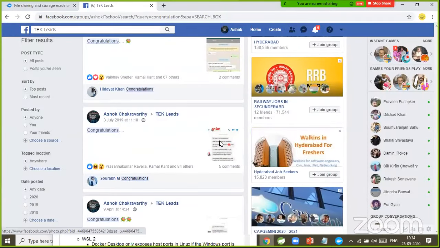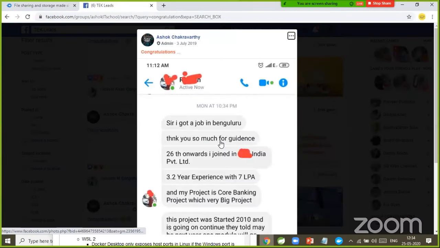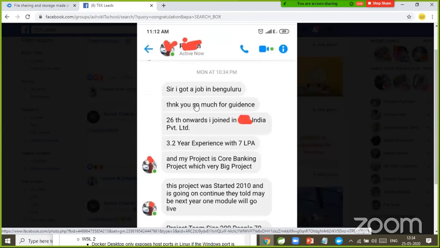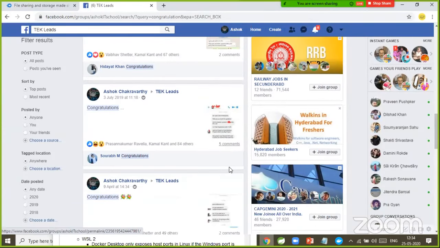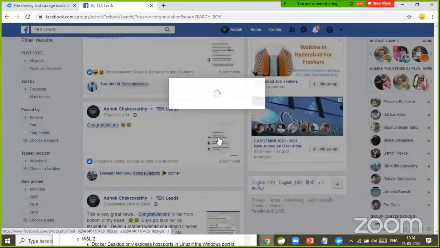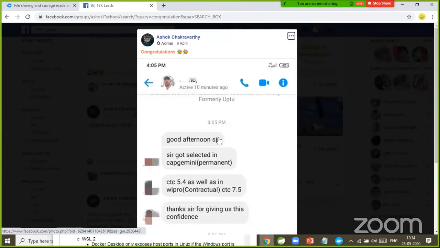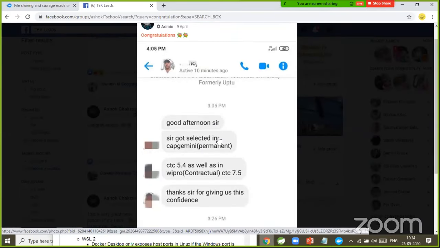Now, one more person. Sir, I got a job in Bangalore. Thank you so much. I joined on the 26th. 3.2 years experience, 7 lakhs package. Core banking project. So almost everybody who attended my project training, within 2 to 3 months of time, they are entering into the IT industry with a good package.